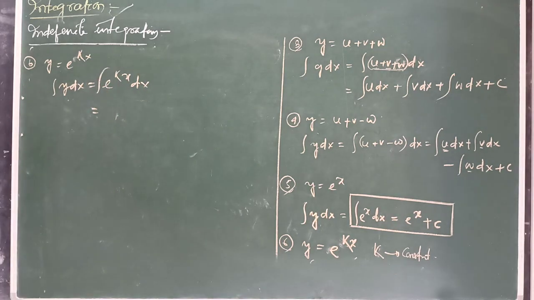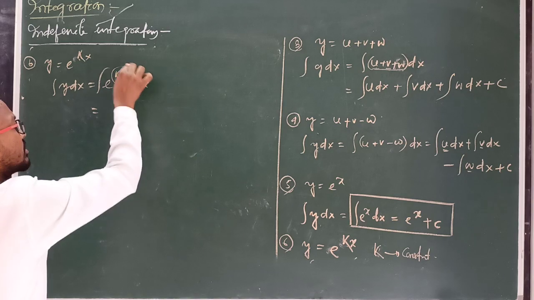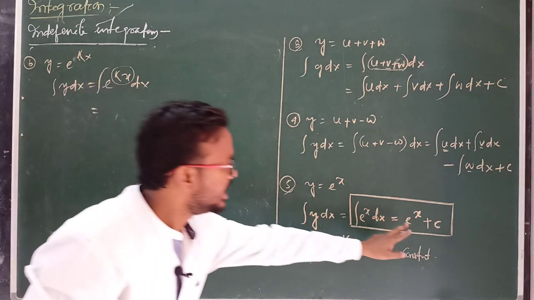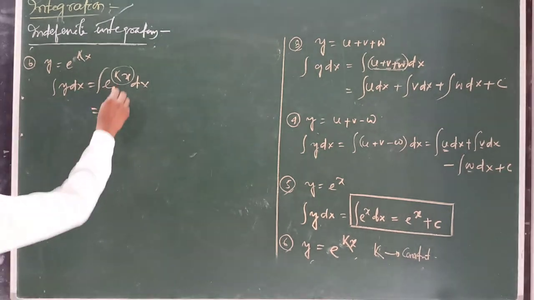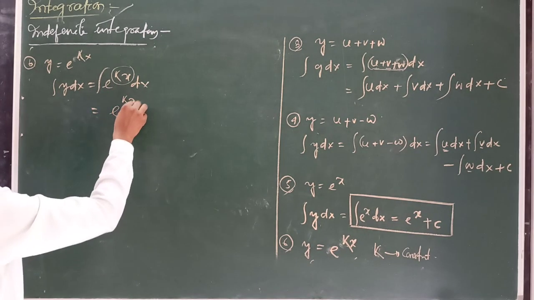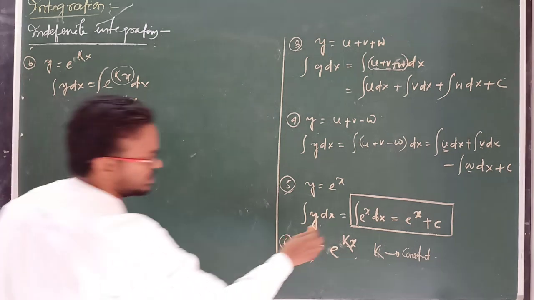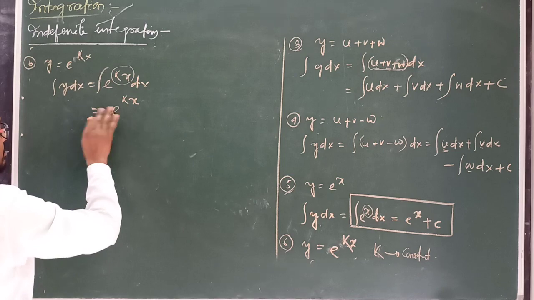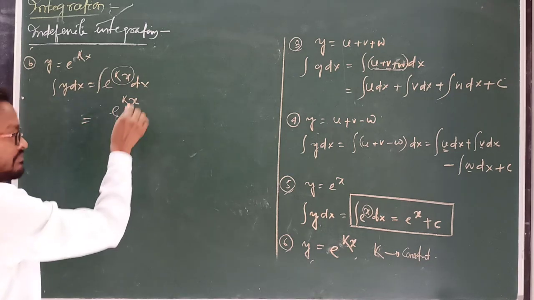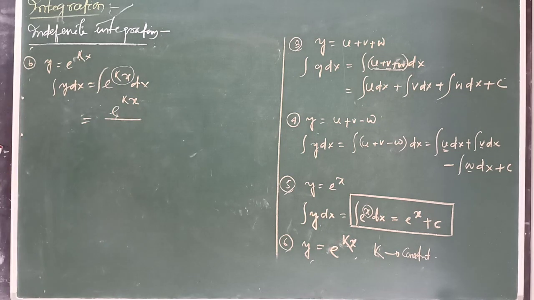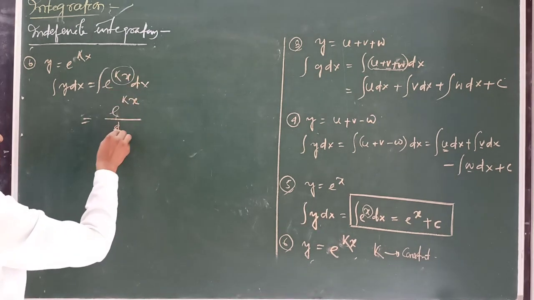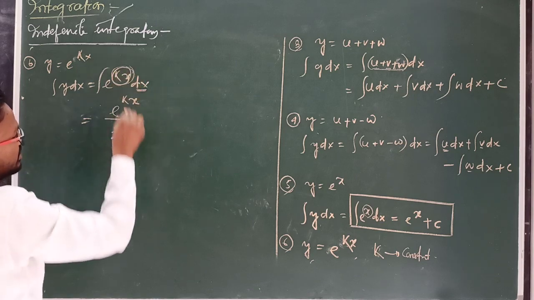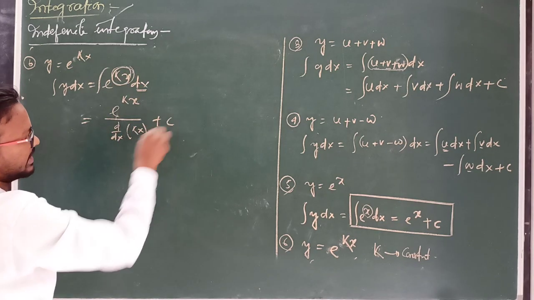Then we have to use this formula: e to the power kx divided by the differentiation, with respect to x, of the total term kx, plus c.